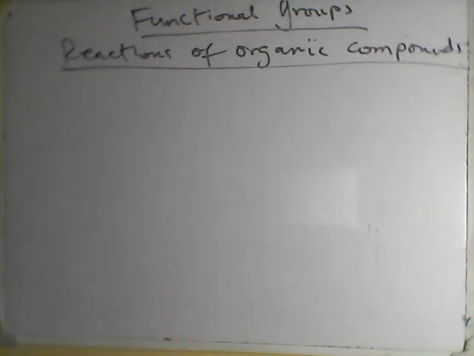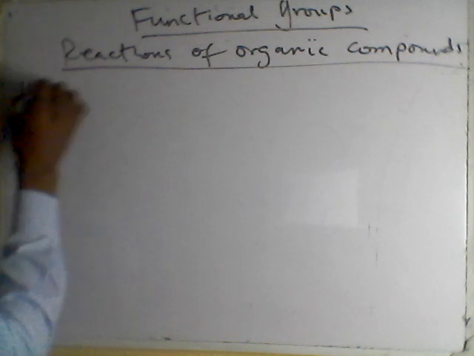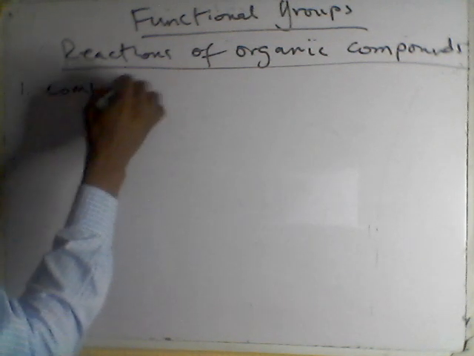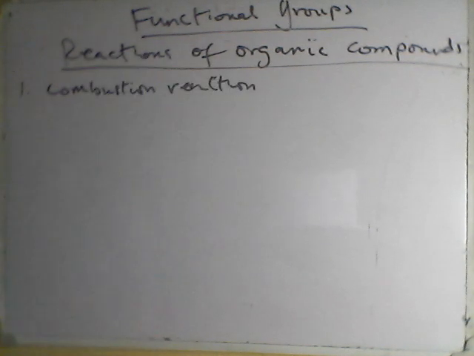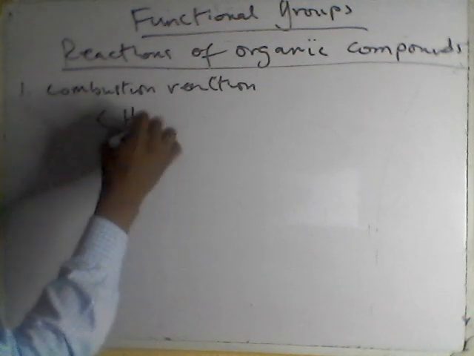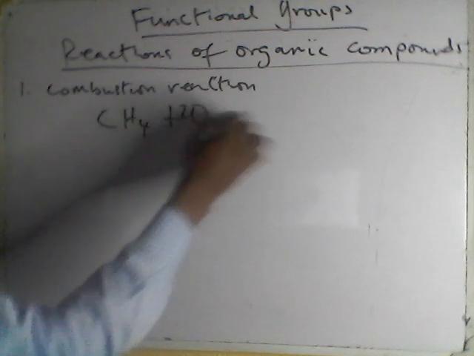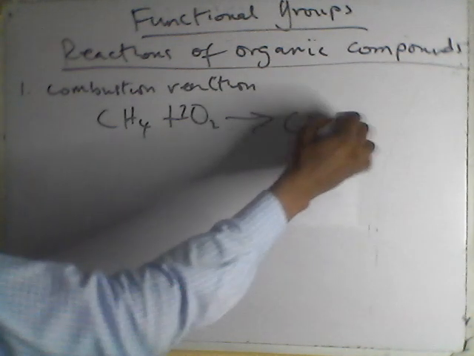The first one here is combustion reaction. Number one, combustion reaction. Mostly they can be burnt easily because of the carbon that is there. So reaction with oxygen to produce carbon dioxide and water. Example, methane reacts with oxygen and gives us carbon dioxide and water.